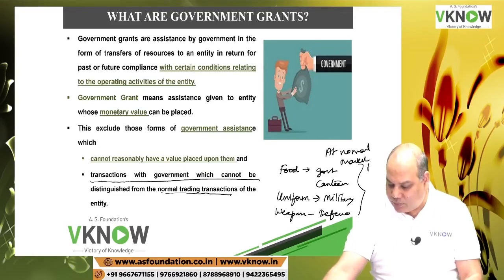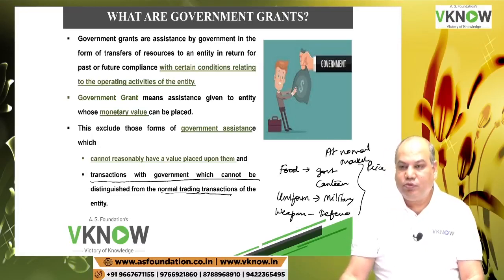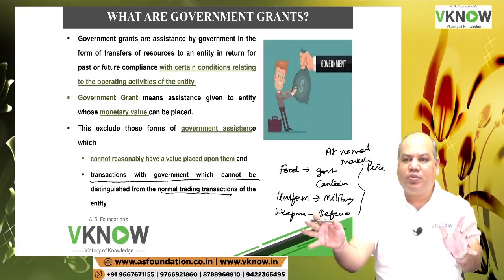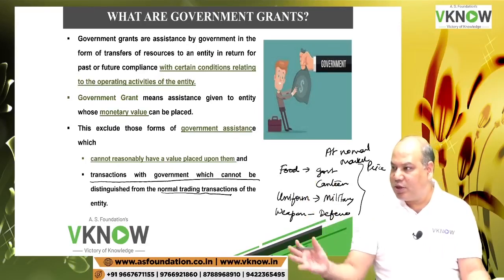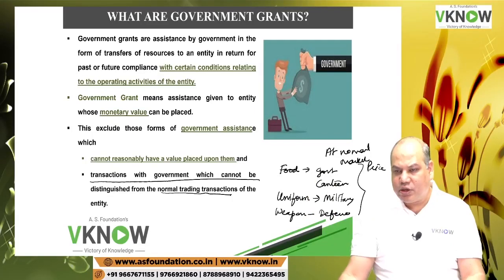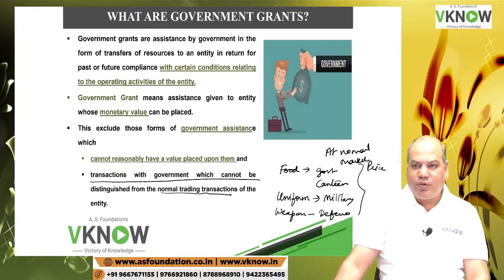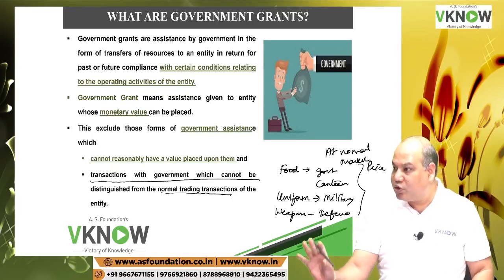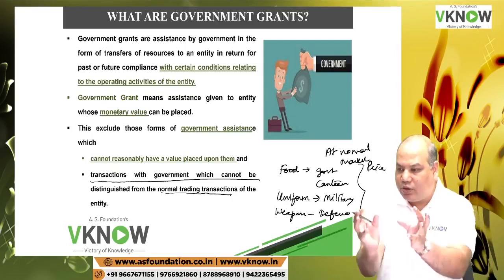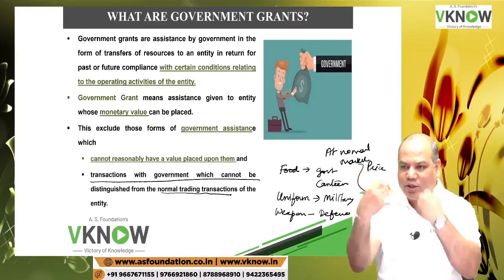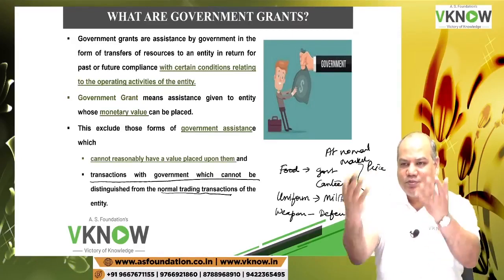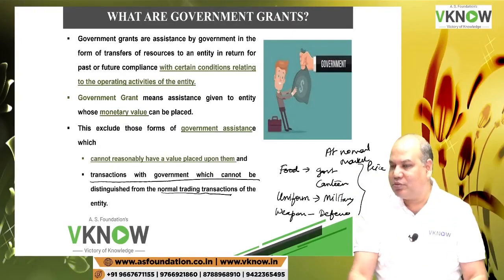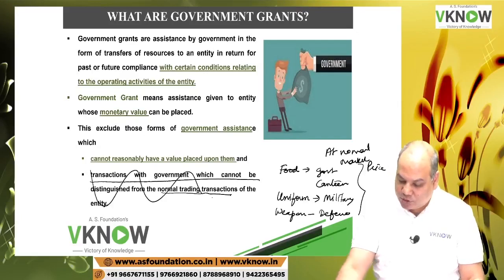Normal market price. Yes or no? Food, cloth, weapon, construction material at normal market price. Will you discuss them under this standard or the respective standard? Respective standard. Whatever is that item, accordingly we will apply the respective standard. Not under this standard, because there is no grant element involved. We are giving them food of 100 rupees, they are paying me 100 rupees. We are supplying them uniform of 1 crore rupees, they are also paying me 1 crore rupees. So where is the grant involved? So these items are not government grant.